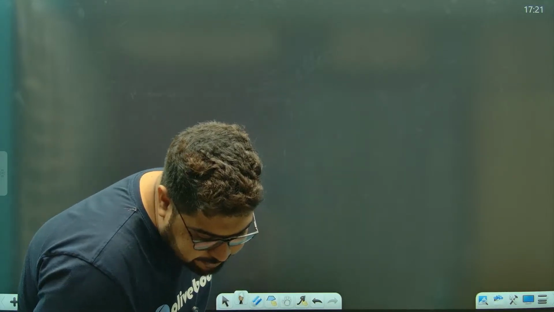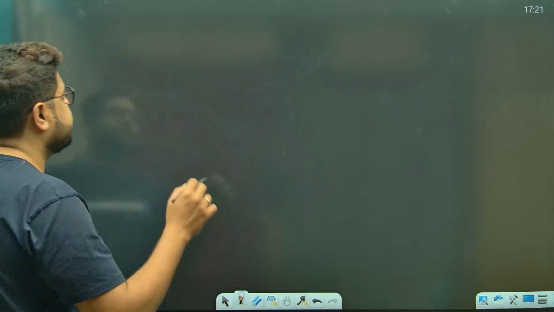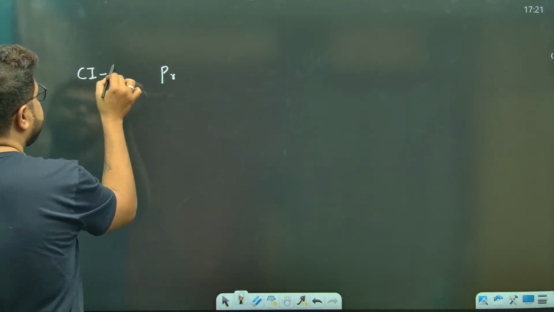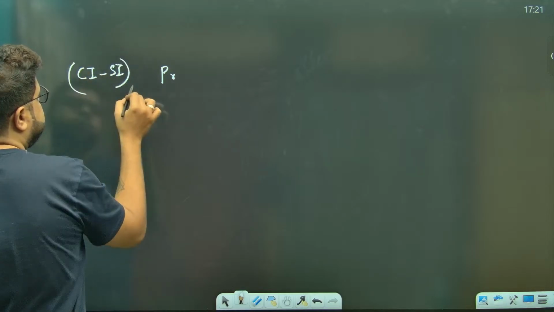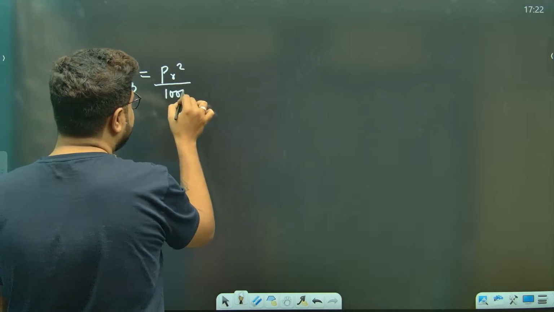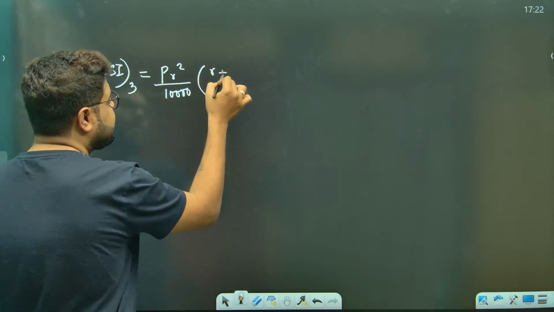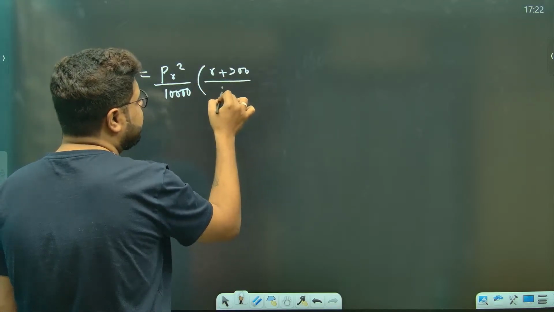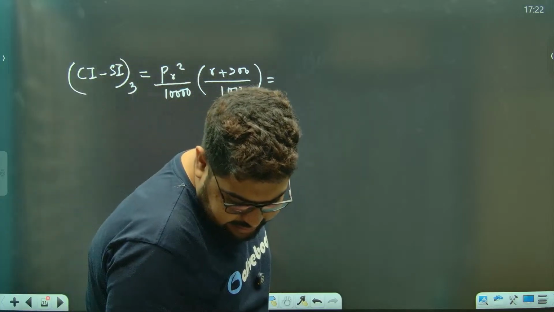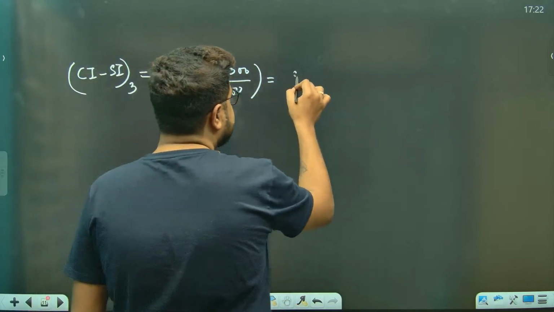Difference between simple and compound for 3 years. So there is a formula for CI minus SI for 3 years, that is PR square by 10,000 into R plus 300. Now this is a little calculative question actually, brother. This is given as something, 898.56.